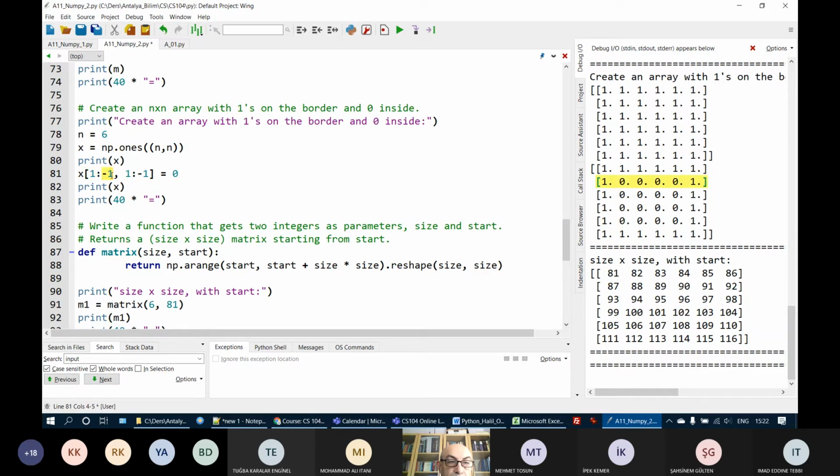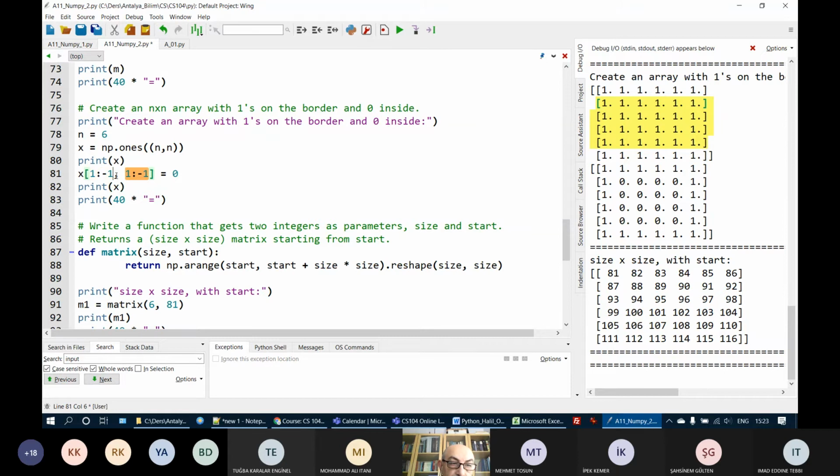Don't go until the last one, go until the last one, but the last row is exclusive. So it goes up to last row -1. It will just take these rows, okay? It will not take the last row with 1 and -1. -1 is the last row, but the second value in the slicing is exclusive, so this doesn't take the last row. The 0 is the first row, 1 is the second row. Start from the second row, go to the end, except the last row. This is the slicing for the rows.